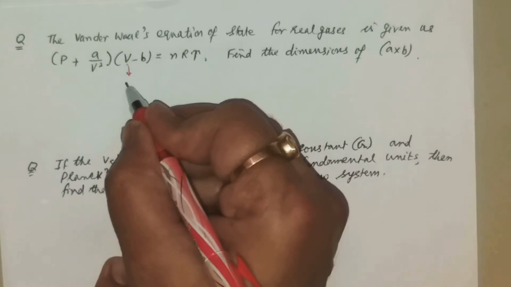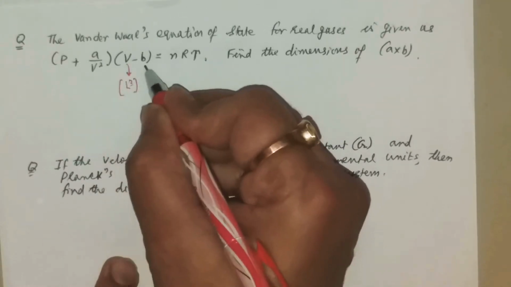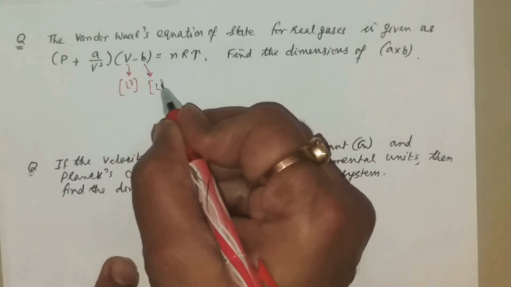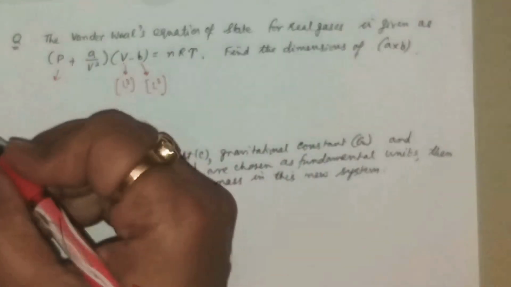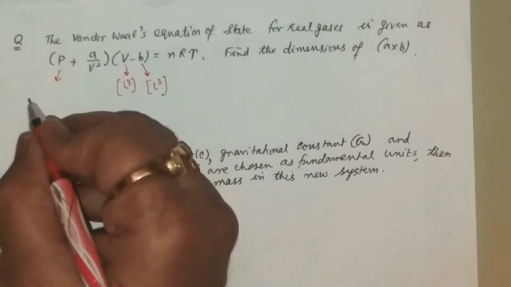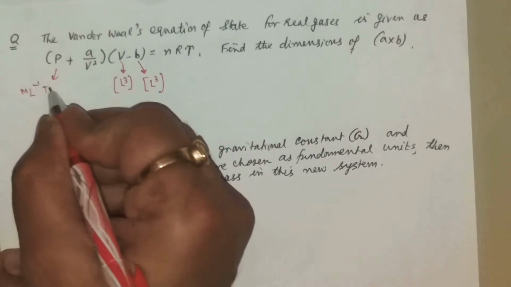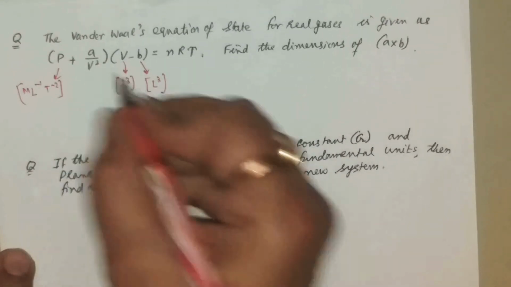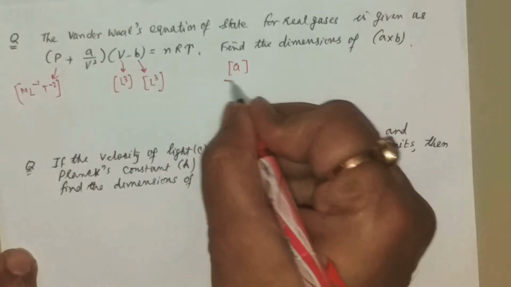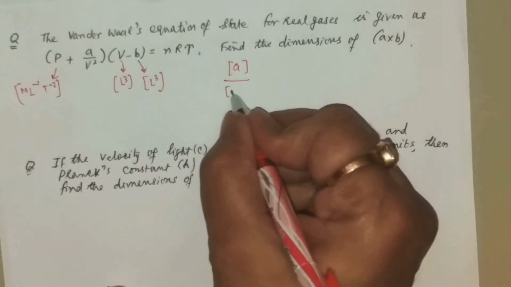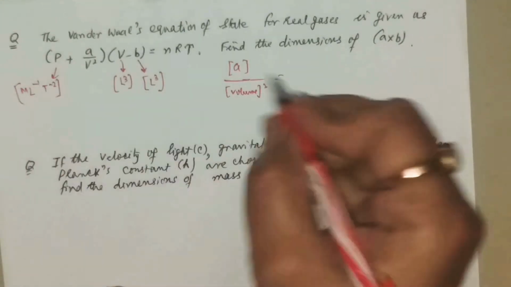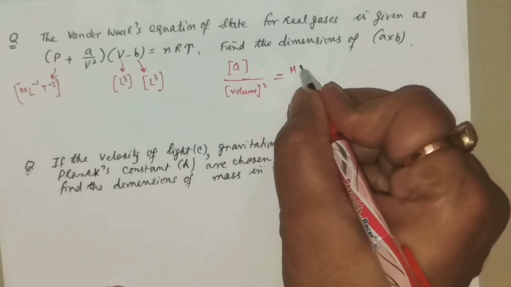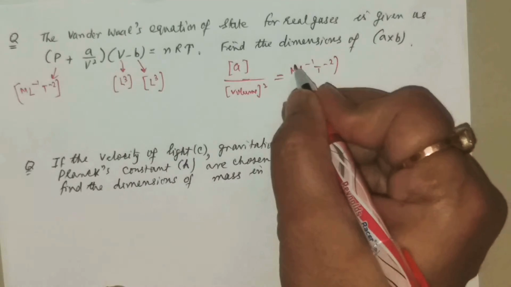So this is volume, and volume is L to the power 3, so B should also be L to the power 3. What is pressure? You remember pressure is M L to the power minus 1 T to the power minus 2. So A by V square should also have the same dimension as pressure, M L to the power minus 1 T to the power minus 2.